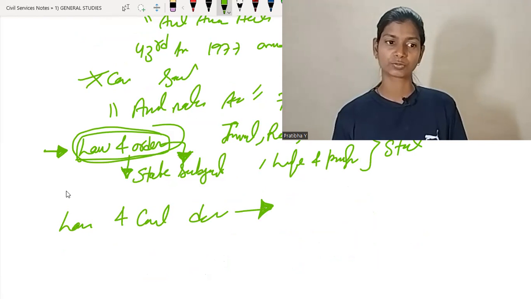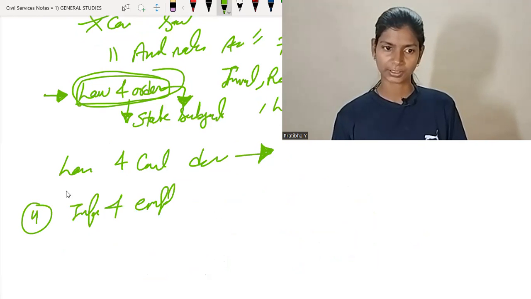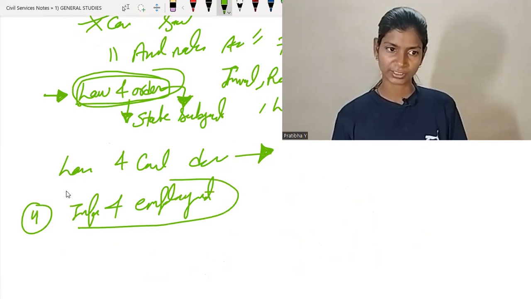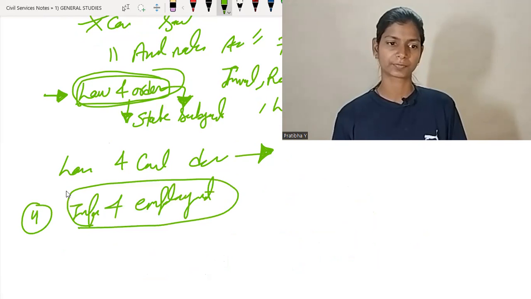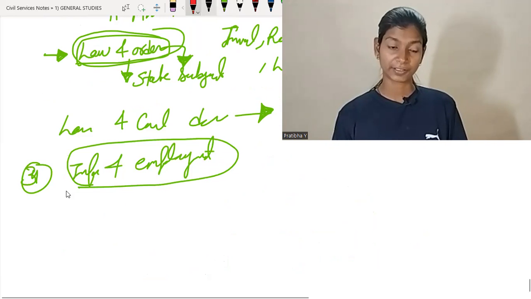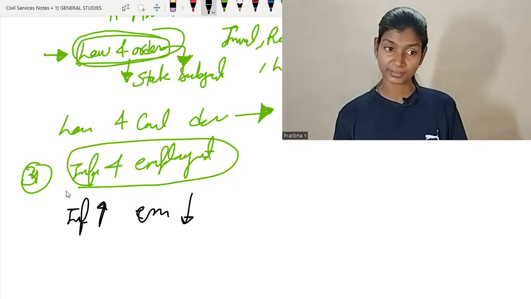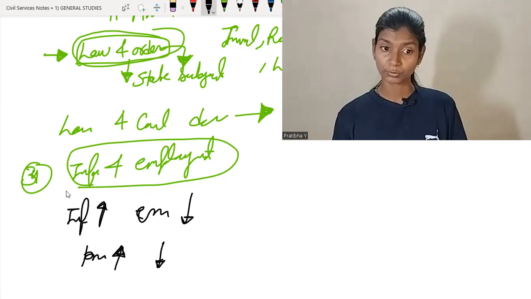Okay. Fourth one, we are talking about inflation and unemployment. I think the third one. So in inflation and unemployment, if inflation increases, unemployment decreases. Because when inflation increases, commodity prices are high, firms try to produce more, so they recruit more people.